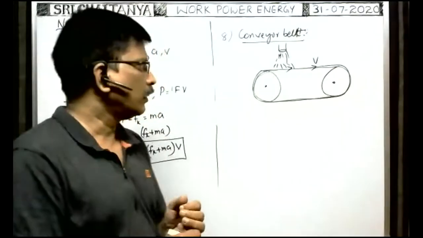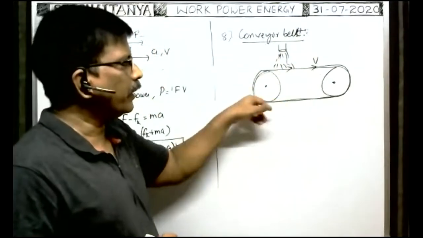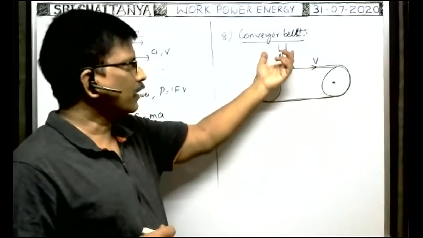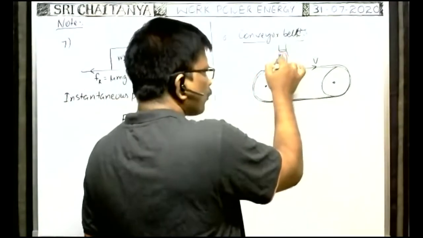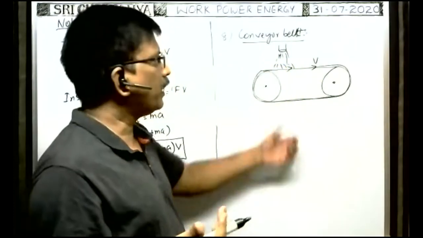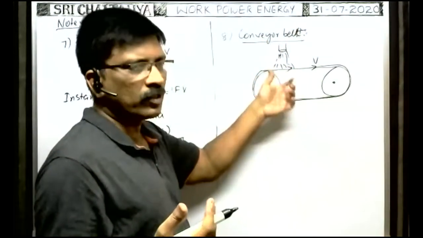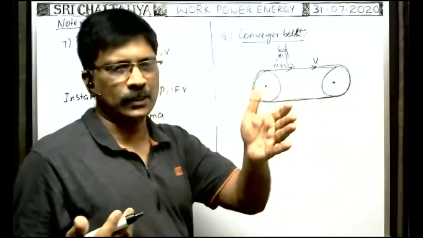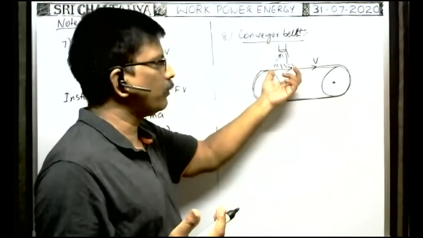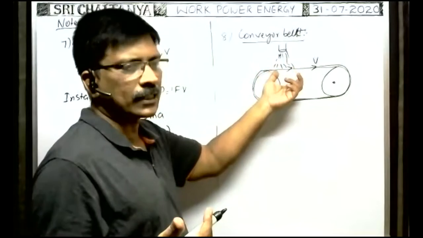Right. Now you say this is the conveyor belt, moving with constant speed v. Suppose mass falls on the conveyor belt, as in cement industries, where cement bags fall on the conveyor belt and are carried from one place to another. So as long as cement bags keep falling on the conveyor belt, the mass on the conveyor belt increases.